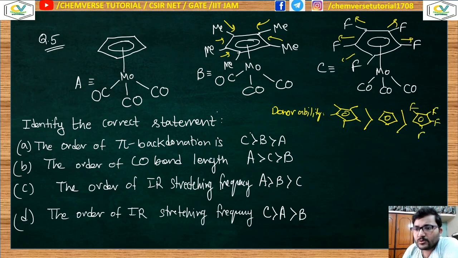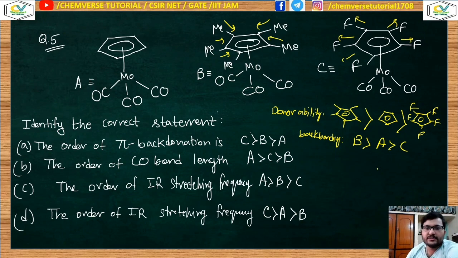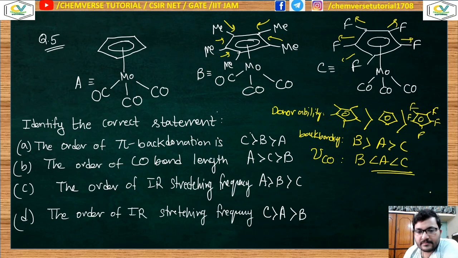Okay, so if the donor ability follows this order, then what I can say is the back bonding will follow the same order. Greater donor ability of the spectator ligands means greater back bonding. So B greater than A greater than C. If back bonding follows this order, then the carbonyl stretching frequency will be B less than A less than C. Now, this will be your answer option.